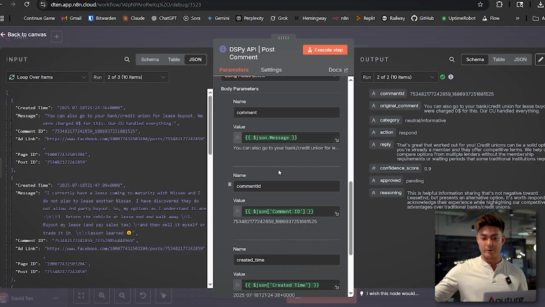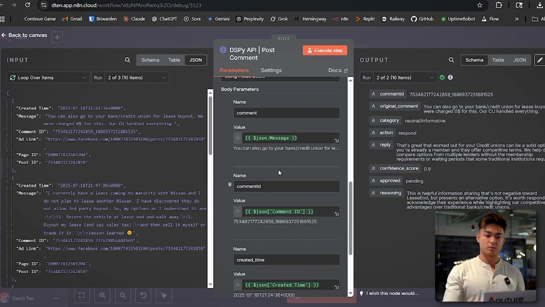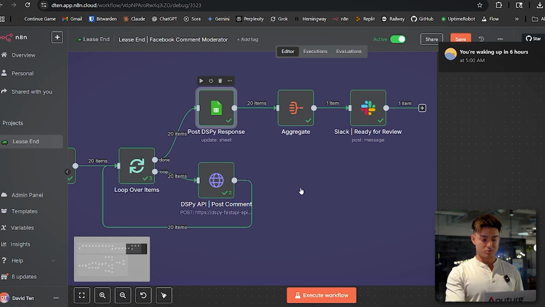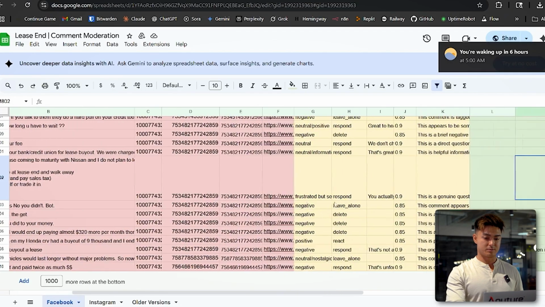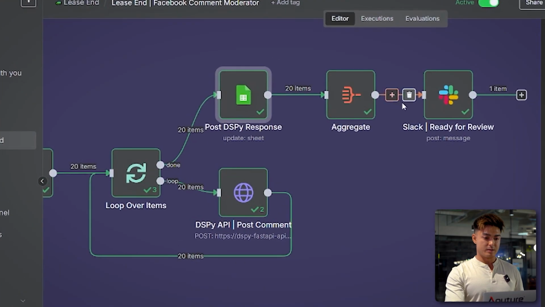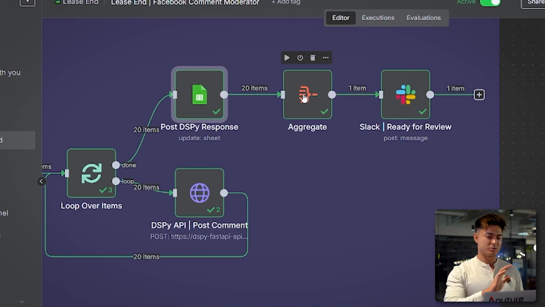So now, we get that for each individual comment. And then after that, I just post it into the Google Sheet. So that's the yellow sections. And then after that, we aggregate it. This is just to make sure that Slack doesn't send 20 messages. Because if I don't have this aggregate node, it's going to go from 20 items and post 20 times because it sees 20 items.